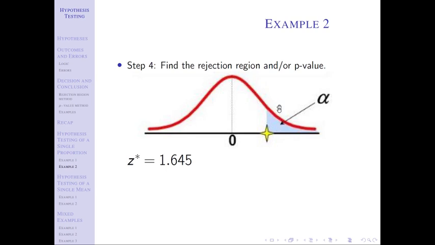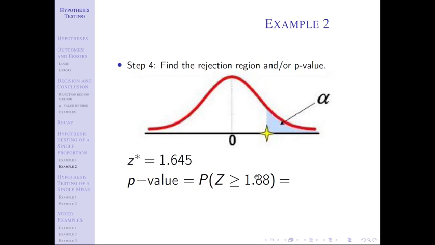Let's see if we get a small enough p-value to validate that. Our p-value, now before, if it was a two-tailed test, we had to multiply by 2 and we had to use the sign of the test statistic to tell us the sign in the probability statement. But if we have a right-tailed test or a left-tailed test, we just go that direction and don't have to worry about it. So in this case, we have a right-tailed test, so we just have a greater than probability statement.